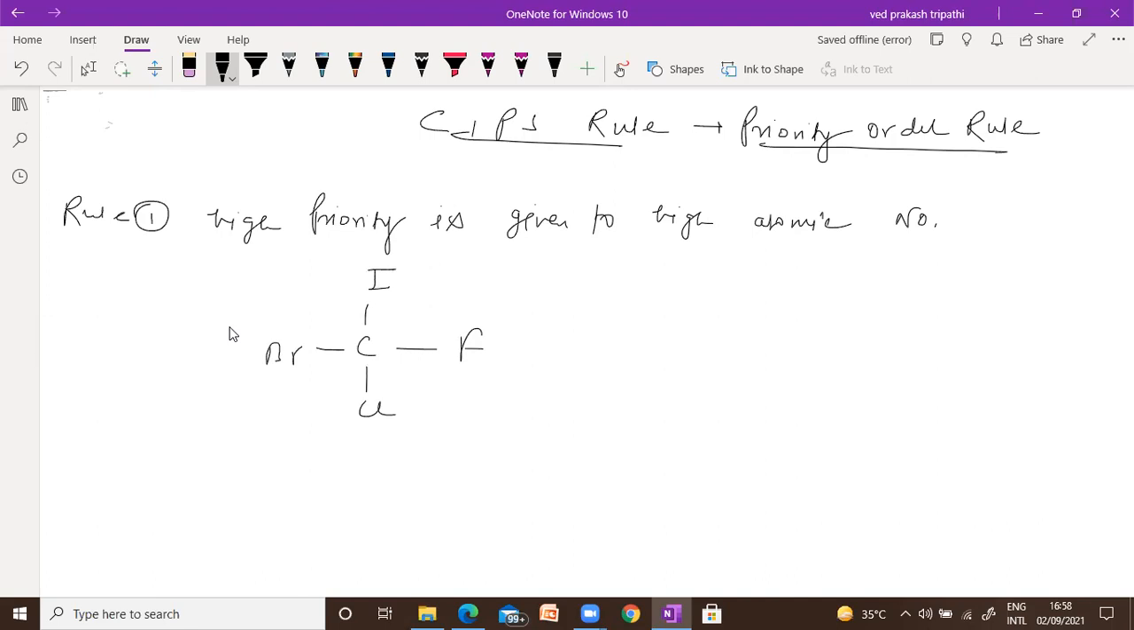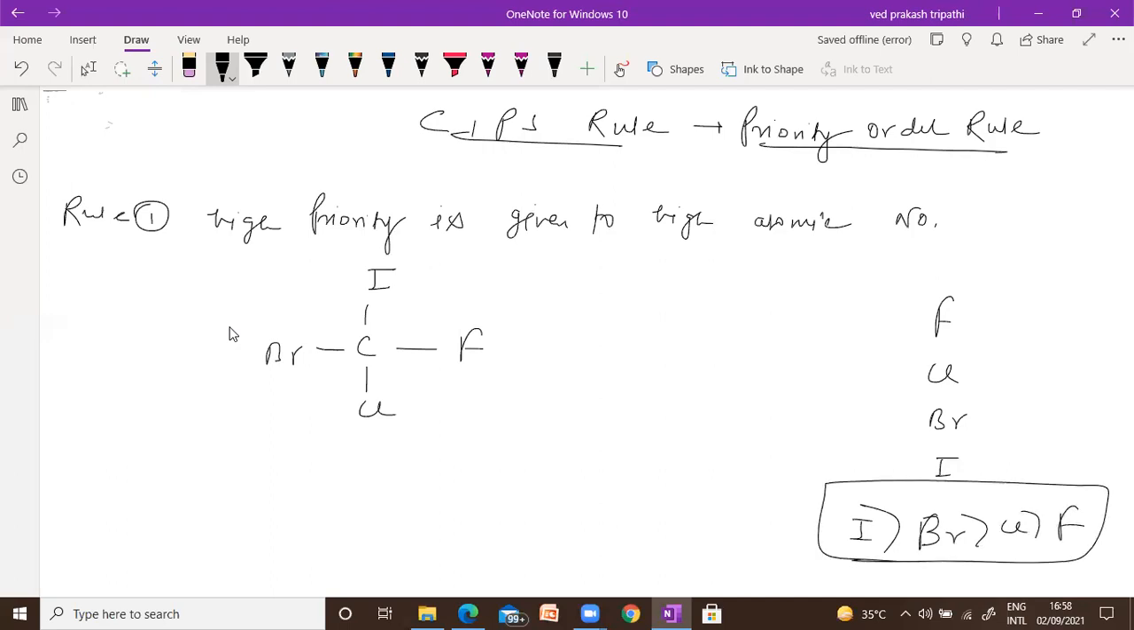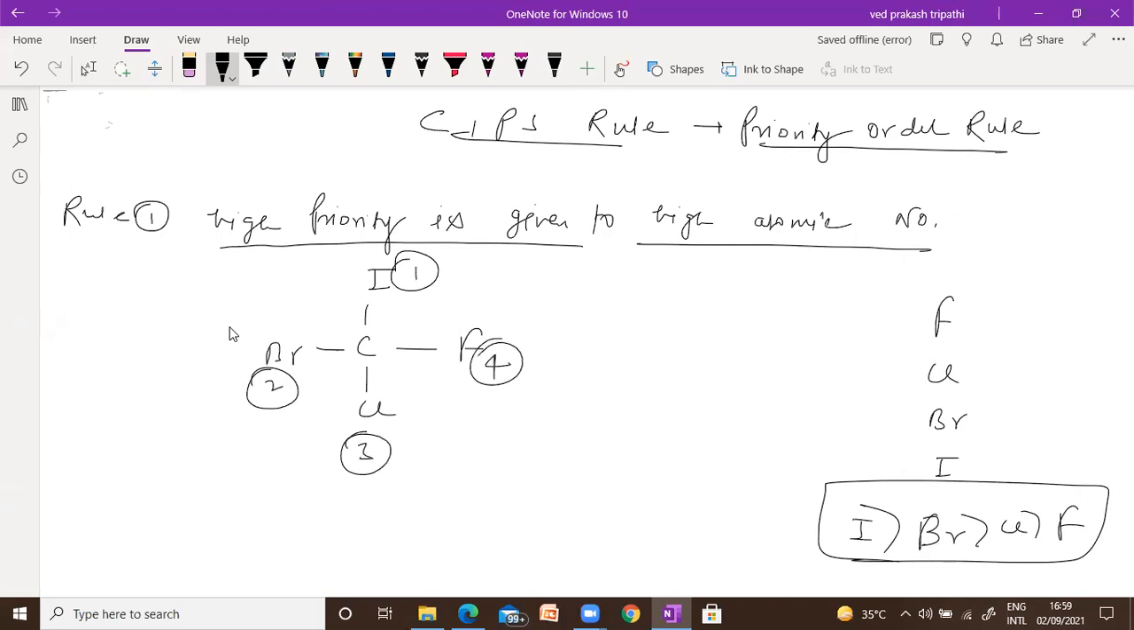If you have a bit of an idea about the periodic table, you can see these are halogens, which are present like this in the periodic table. And you know that iodine has the highest atomic number, then bromine, then chlorine, and then fluorine. So the atomic number trend is like this. I told you that high priority is given to higher atomic number. So iodine will be 1, bromine will be 2, chlorine will be 3, fluorine will be 4. Any doubt? Please tell me, any doubt about rule number 1? I don't think that it is hard.